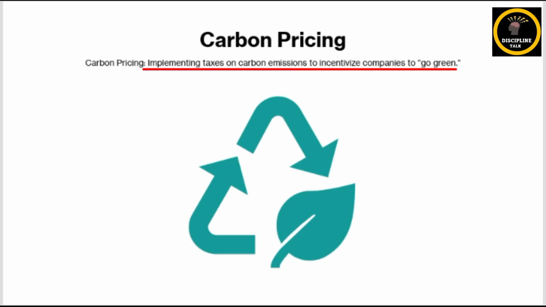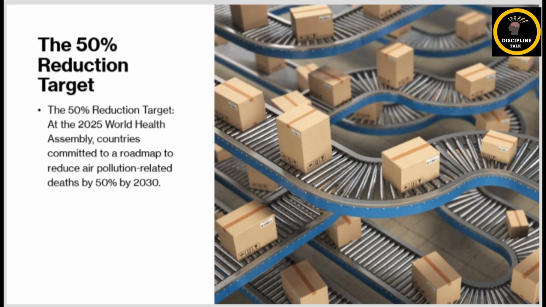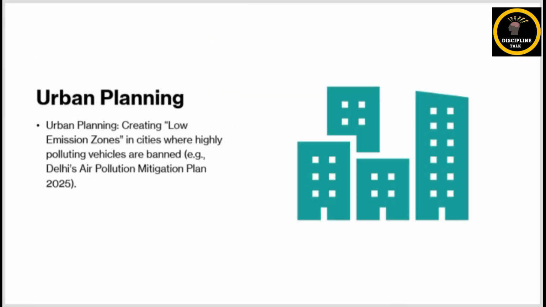Second, that is air quality targets: countries have committed to cut air pollution related deaths by 50% by 2030. Third, urban planning like low emission zones, traffic restrictions, and green public transport reduces pollution in cities.